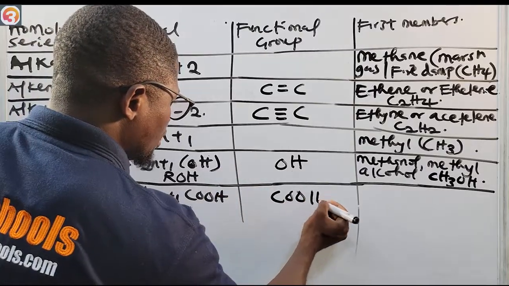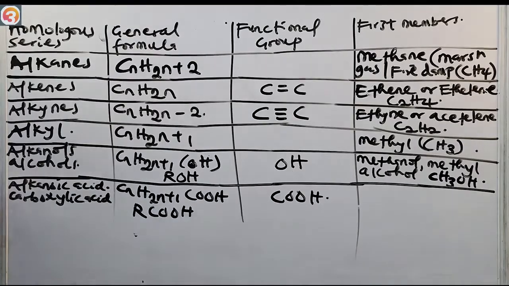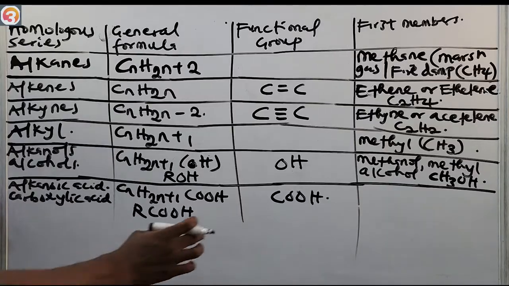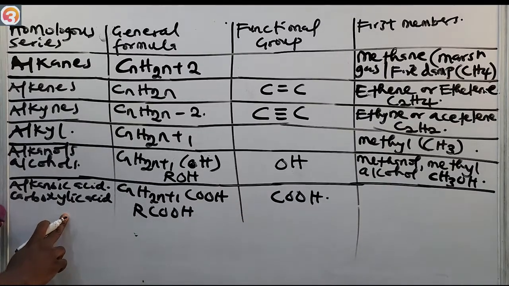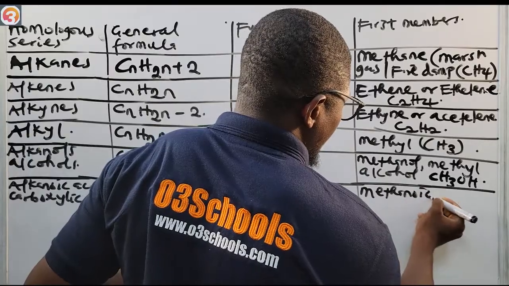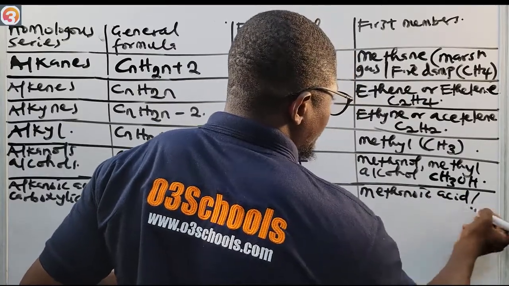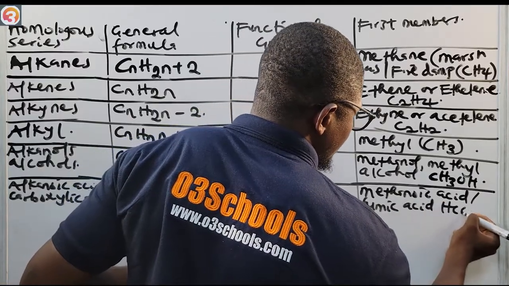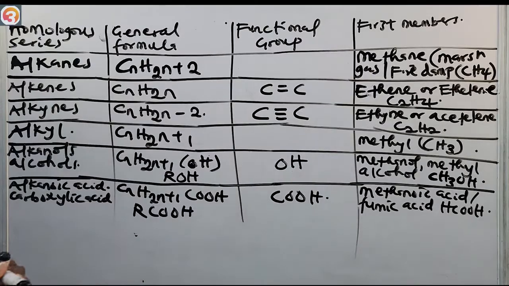The functional group also is COOH. So it's as simple as ABC. See the formula, and this is the functional group COOH for the carboxylic acids, or the alkanoic acids. Of course the first member is methanoic acid. It's also called formic acid. That's HCOOH, the formula for methanoic acid.